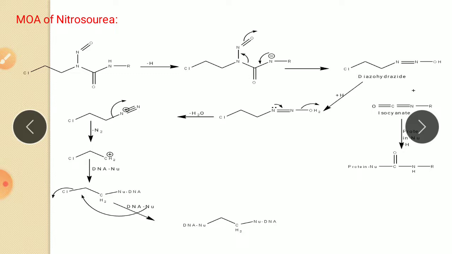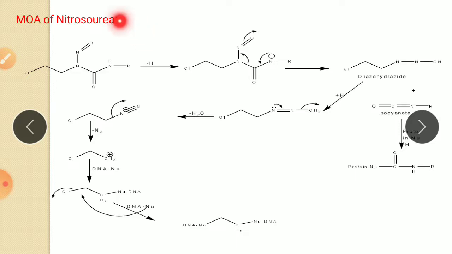There are several pathways of decomposition that are possible for these compounds, but the one that appears to be most important for alkylation of DNA involves abstraction of the NH proton, which is relatively acidic, followed by a rearrangement to give isocyanate and diazohydroxide. The diazohydroxide, upon protonation followed by loss of water, yields a diazo species that decomposes to a carbocation.